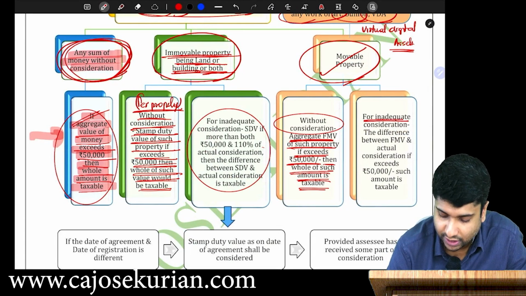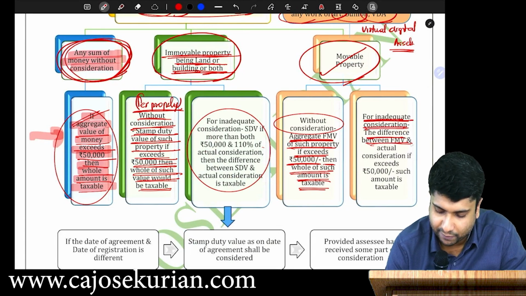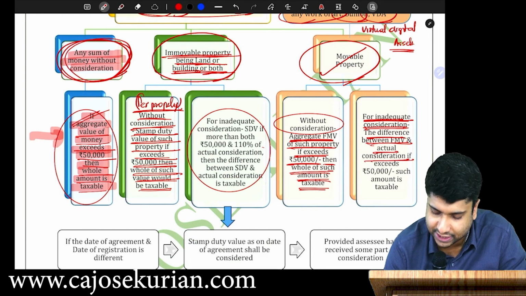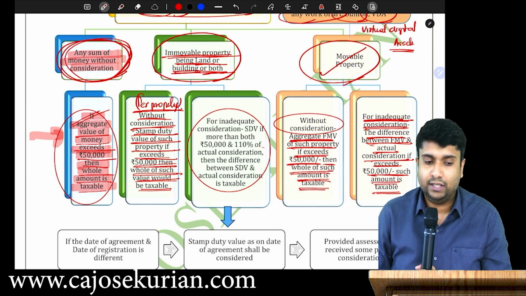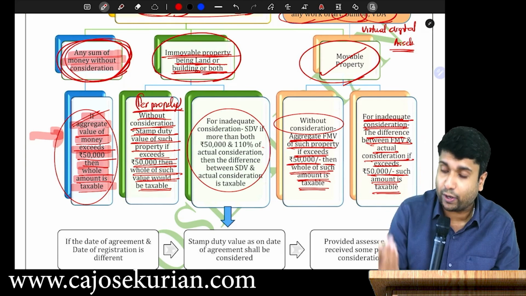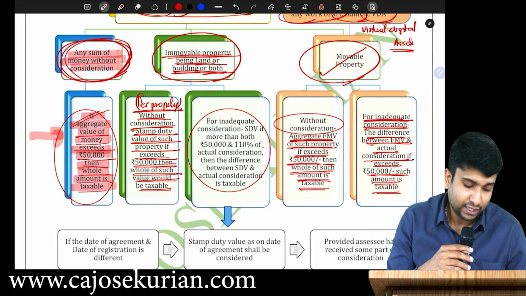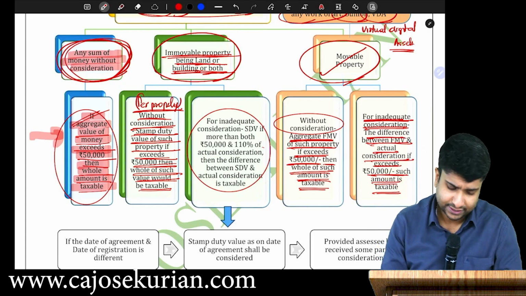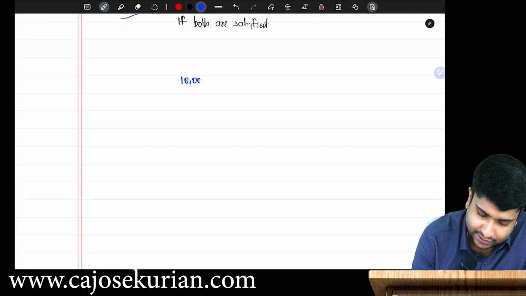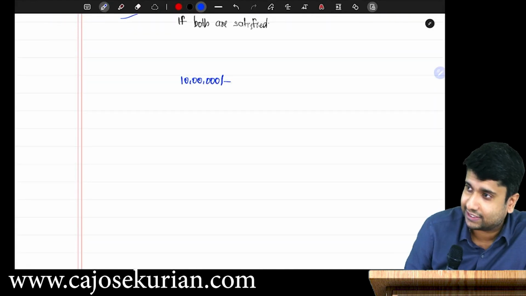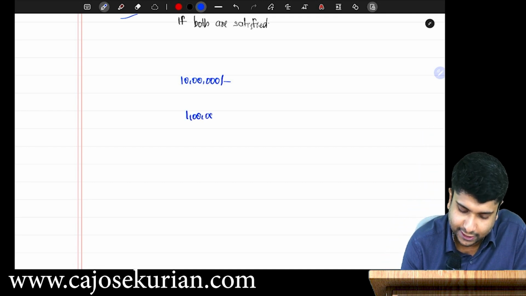What is the next one? For inadequate consideration, if the difference between the fair market value and the actual consideration exceeds 50,000, then such an amount shall be taxable. What is movable property for inadequate consideration? Say, Dinesh received a necklace having a value of 10 lakhs. Dinesh paid 1 lakh.